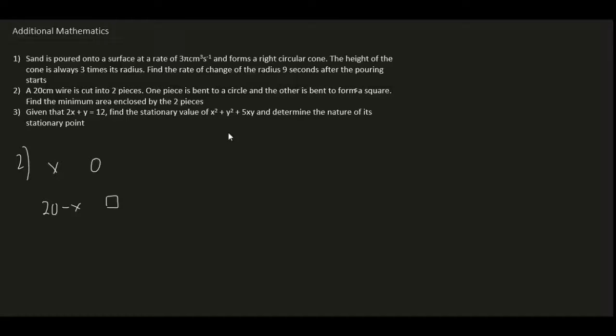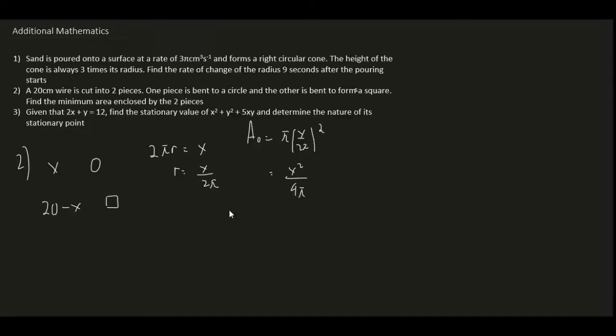We know that the area of a circle is pi r squared and the circumference is 2 pi r. So 2 pi r is equal to x, and therefore r is equal to x over 2 pi. With that, we can find the area of the circle, which is pi r squared, so pi times x over 2 pi squared, and that will give us x squared over 4 pi.